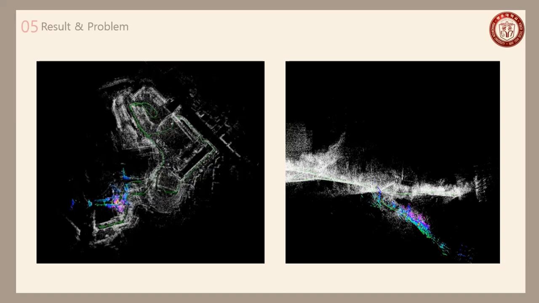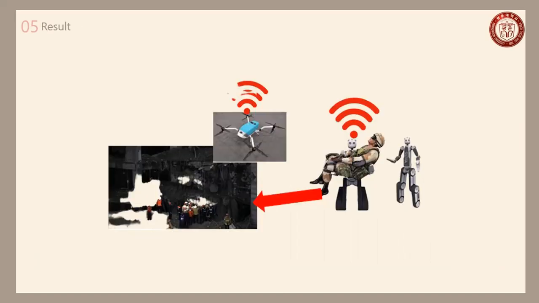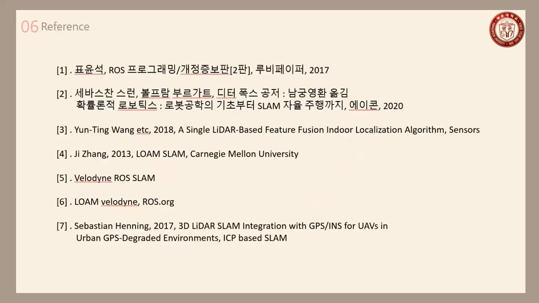In addition, there was a problem that some distortion occurred on uphill and downhill roads because the IMU sensor was not used. If the LOAM SLAM carried out in this project were improved a little more and an object detection algorithm added, rescue targets could be found and rescued in real time. Using better technology can greatly help save lives by putting it into rescue and exploration robots. This is the literature our team referred to while carrying out this project. Thank you.